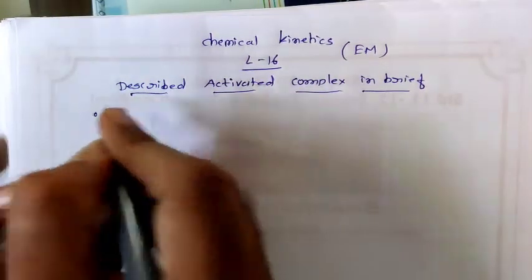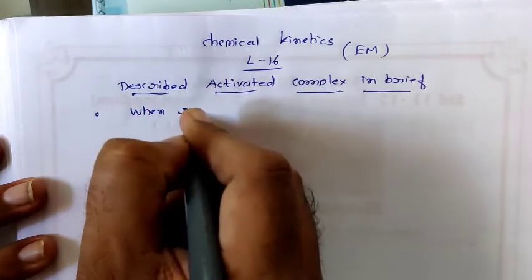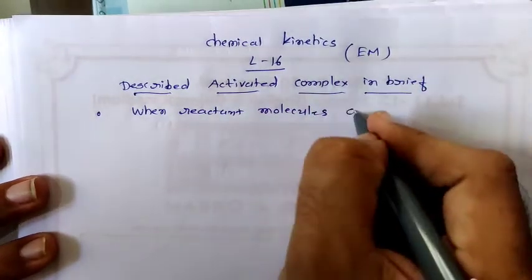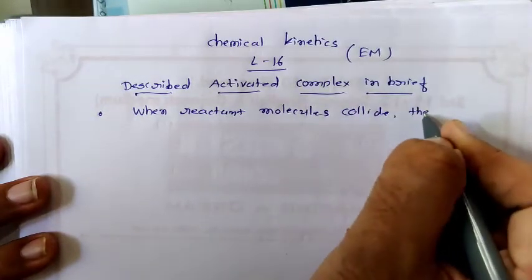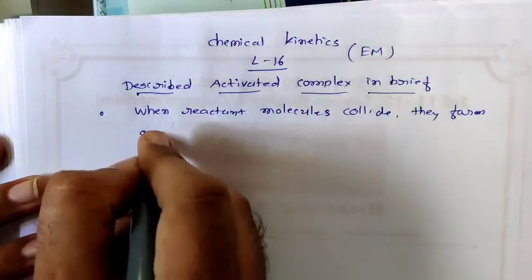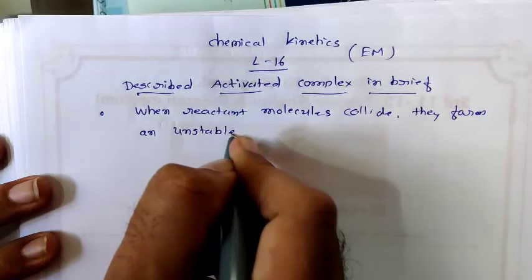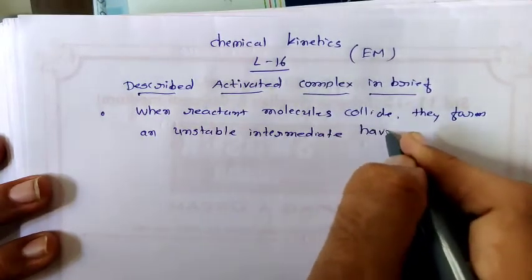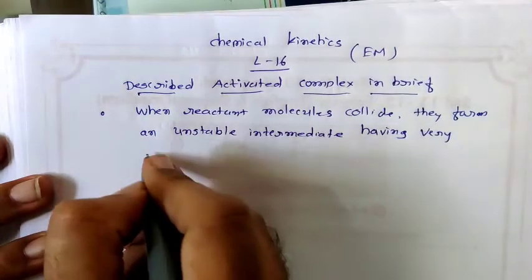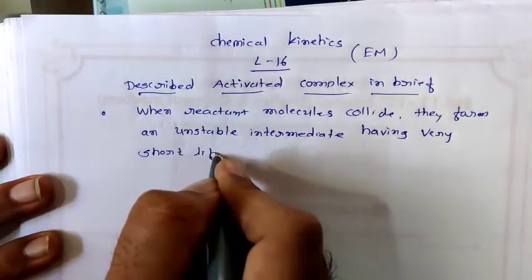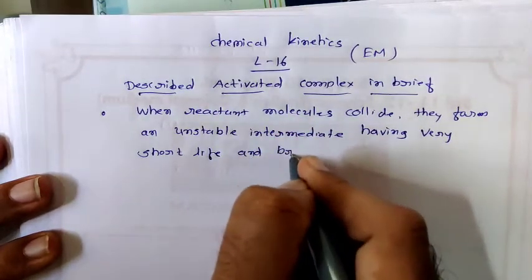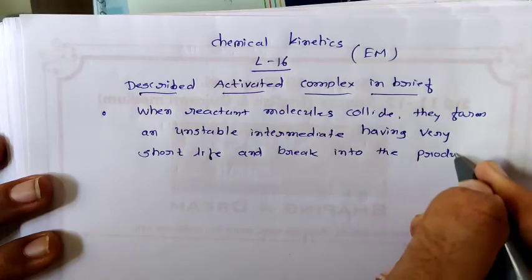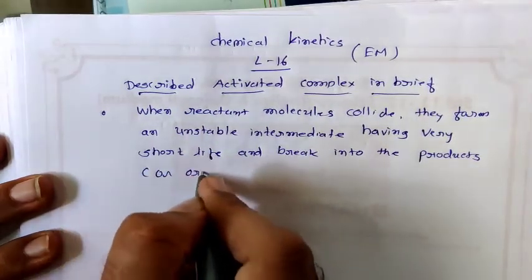The definition is here. When reactant molecules collide, they form an unstable intermediate having very short life and break into the products or original reactants.